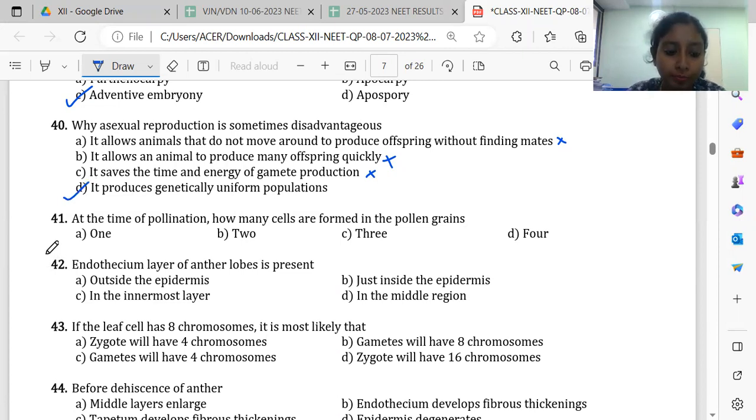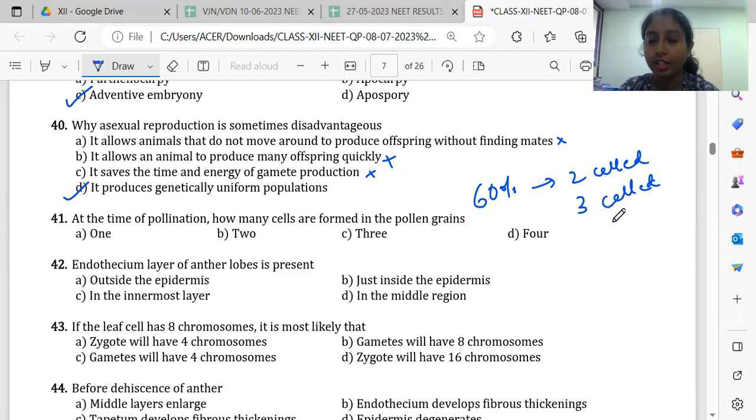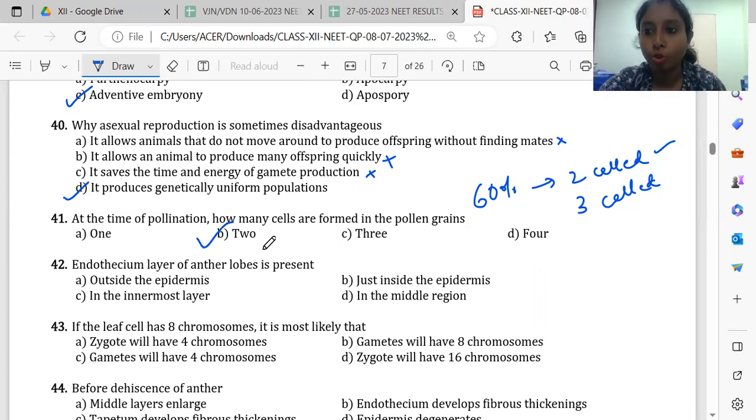Then 41. At the time of pollination, how many cells are formed in the pollen grains? So here, we know 60% of the angiosperms are released at the two-celled stage and the other 40% at the three-celled stage. So here we can go with two-celled also, three-celled also, but when questions like this are given, we will go for the majority, and the majority is released at the two-celled stage. So we'll go for two. Whenever questions like this come, choose the options which are more appropriate.